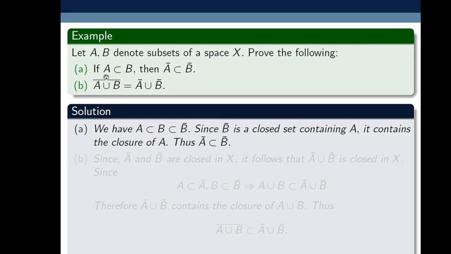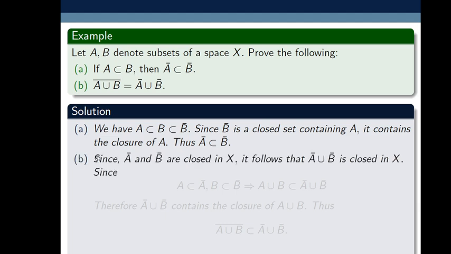So first we prove statement A. What we have given is that A is contained in B, and we know that if B is a subset of topological space X, then B is contained in the closure of B. And the closure of B, whatever the set is, is always a closed set. So since the closure of B is a closed set which contains A, it must contain the closure of A. Thus the closure of A is contained in the closure of B. So this proof is straightforward.